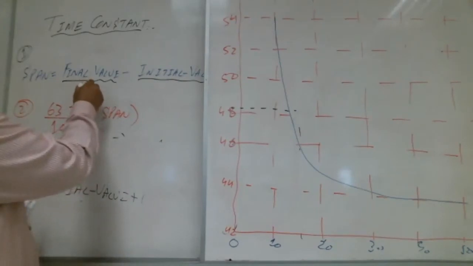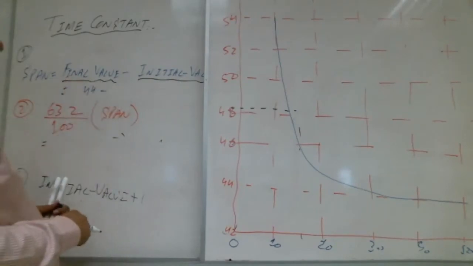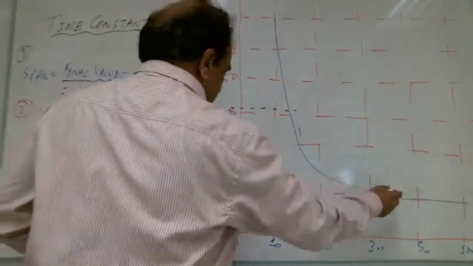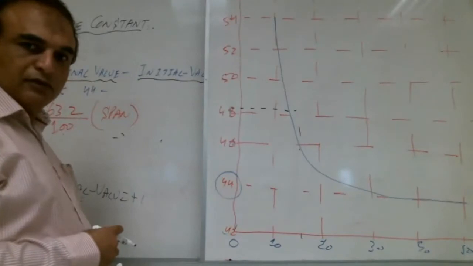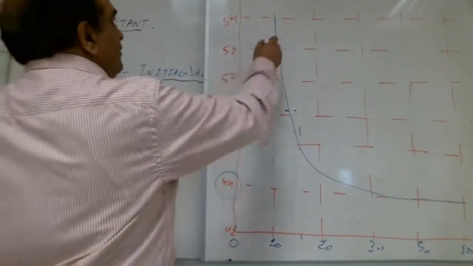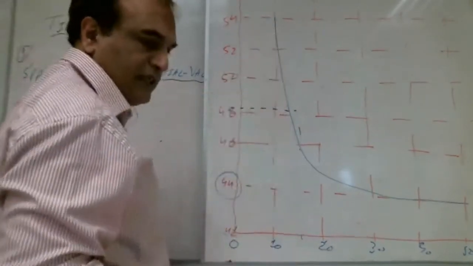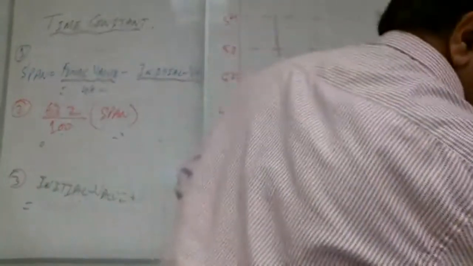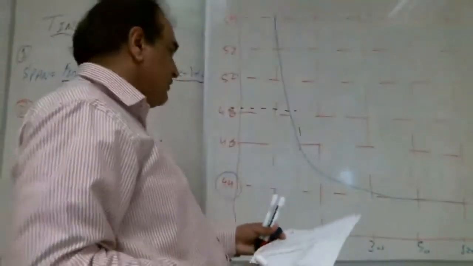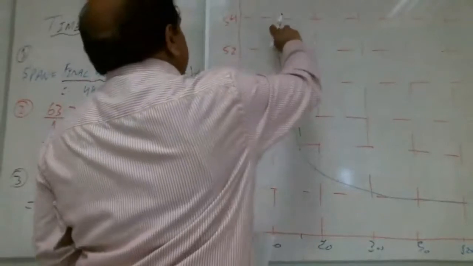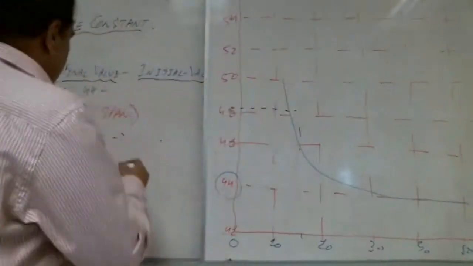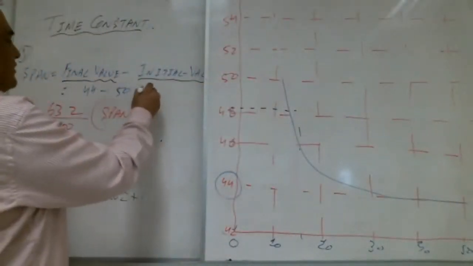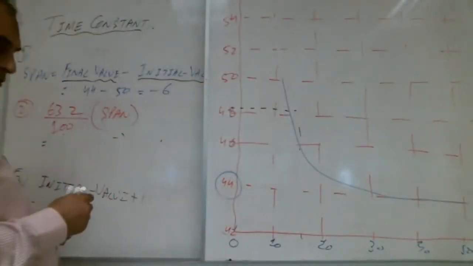44. And what is the initial value? This is the final value, 44. And what is the initial value? If you see the given one in the book, it is starting from 50. So let us also make it from 50. Start from here. So 50. How much? -6.